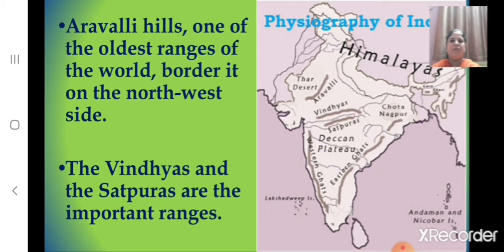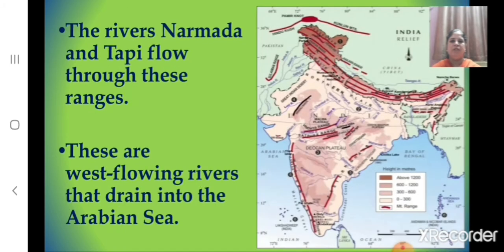And which are the important ranges of the Peninsular Plateau? The Vindhyas and the Satpuras are the important ranges of the Peninsular Plateau. And children, the rivers Narmada and Tapi flow through these ranges. And here you can see that Narmada and Tapi are flowing towards the west. So these are west flowing rivers. And in which sea do they drain? They drain into the Arabian Sea.